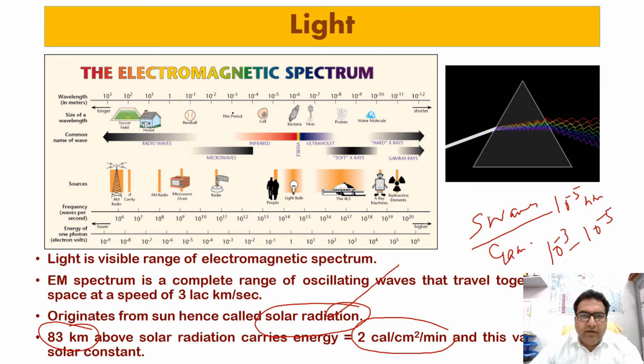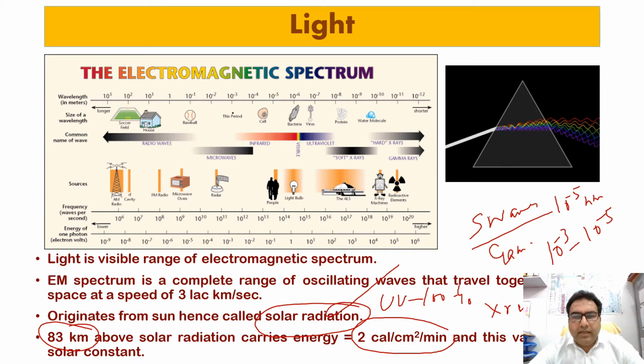Then we have the X-rays, having a wavelength of about 10 raised to minus 1 to 10 raised to minus 2 nanometer. Then we have the ultraviolet rays, the UV rays, at 100 to 400 nanometer.